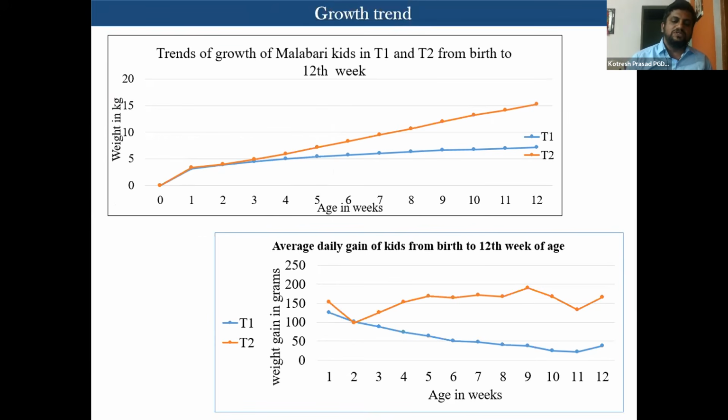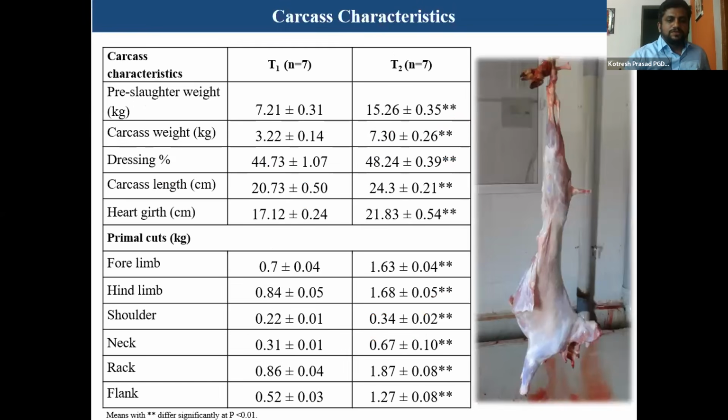So before weaning, we must adapt the kids or lambs to coarse feeding or grain feeding. If we are feeding grains or concentrates, we may not observe this fall in average daily gain or body weight. If we want to wean the animals before 15 days, we must try to make them self-sufficient. They should live on their own by having a very good ration of starter or creep ration. This is how we got around 15 kg at 3 months in the Malabari male kids, whereas in the control group it was only 7 kgs.